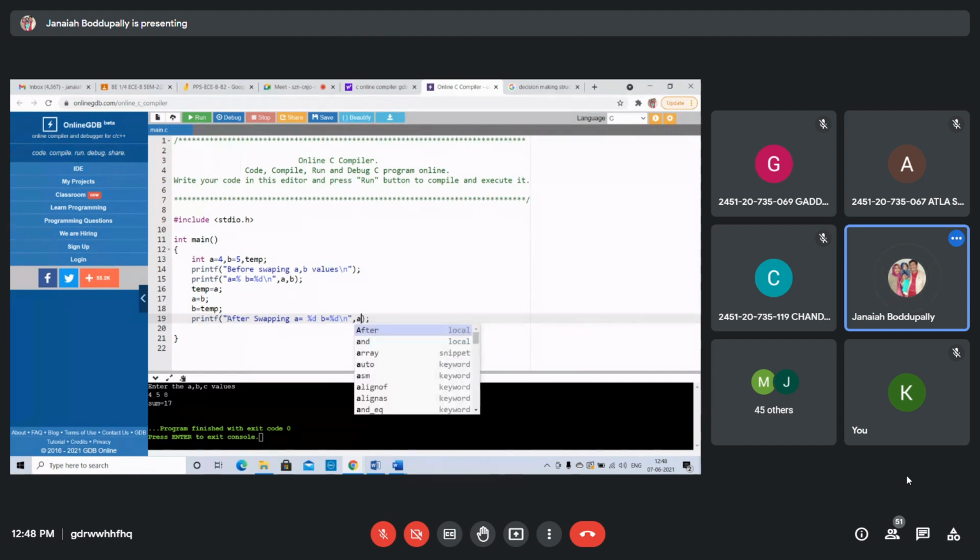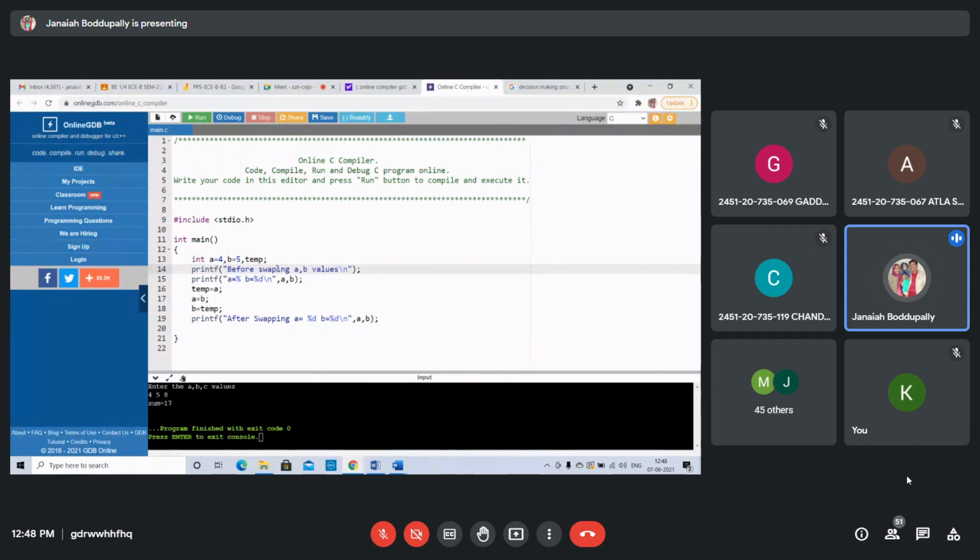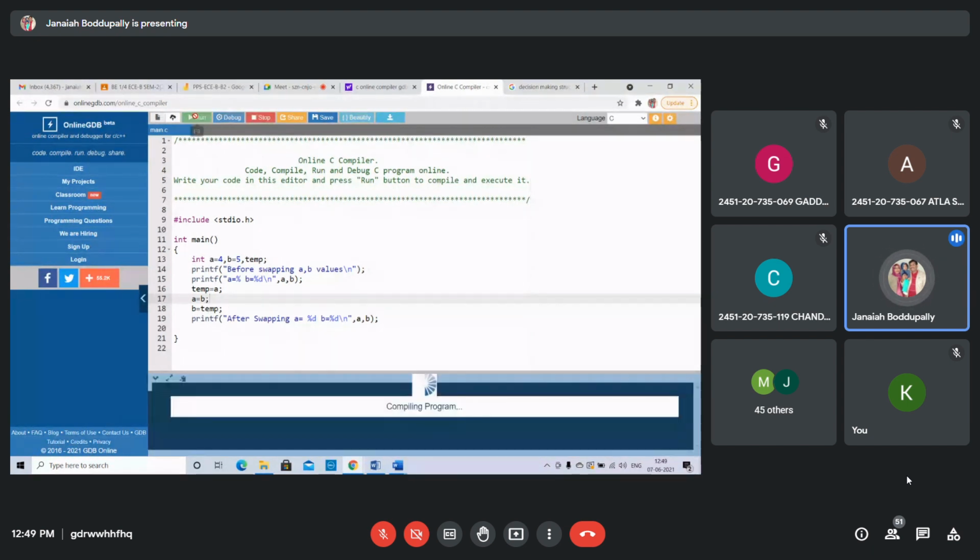Again A comma B. Swapping A, B values. Is the spelling correct? Swapping, S-W-A-P-P-I-N-G, only single P. See, I've taken A equal to 4, B equal to 5. First, before swapping, we printed the A, B values. Again, after swapping values, just using these three statements with the temporary variable, A will be stored in the temporary variable, B will be stored in A, and the temporary variable value will be stored in B. See this, how to swap.